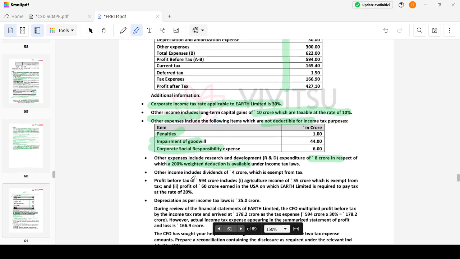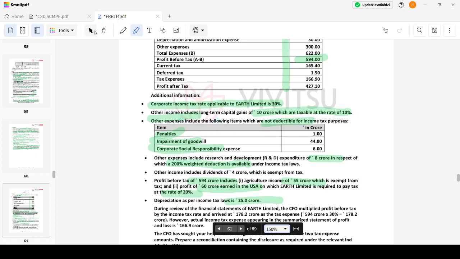Profit before tax of 594 crore includes agricultural income. You're right, it includes agricultural income of 55 crores exempt from tax, and 60 crores earned in USA, on which Earth Limited is required to pay tax at the rate of 20%. Depreciation as per income tax law is 25 crore.